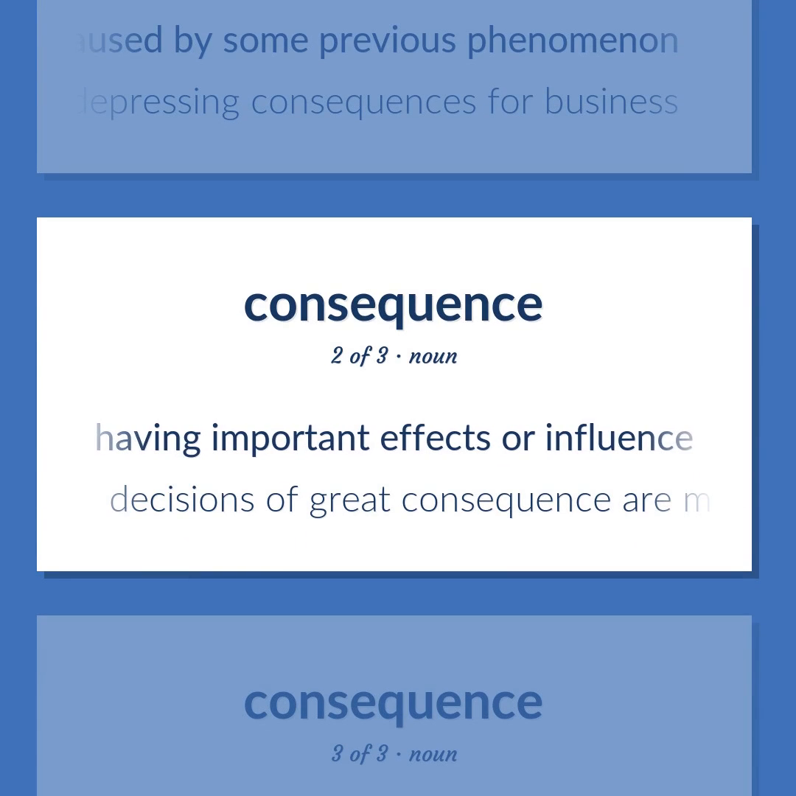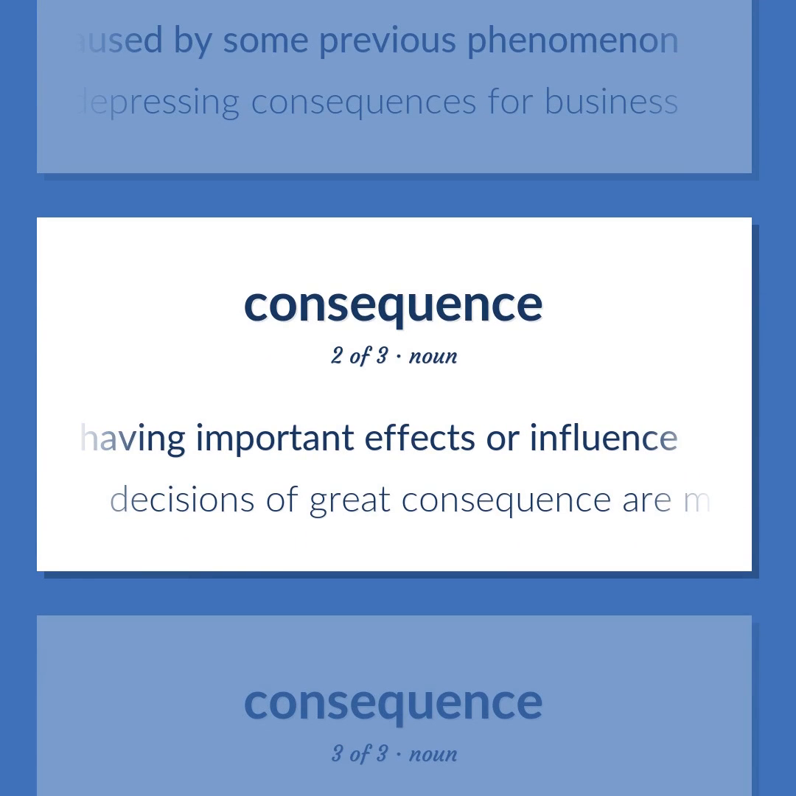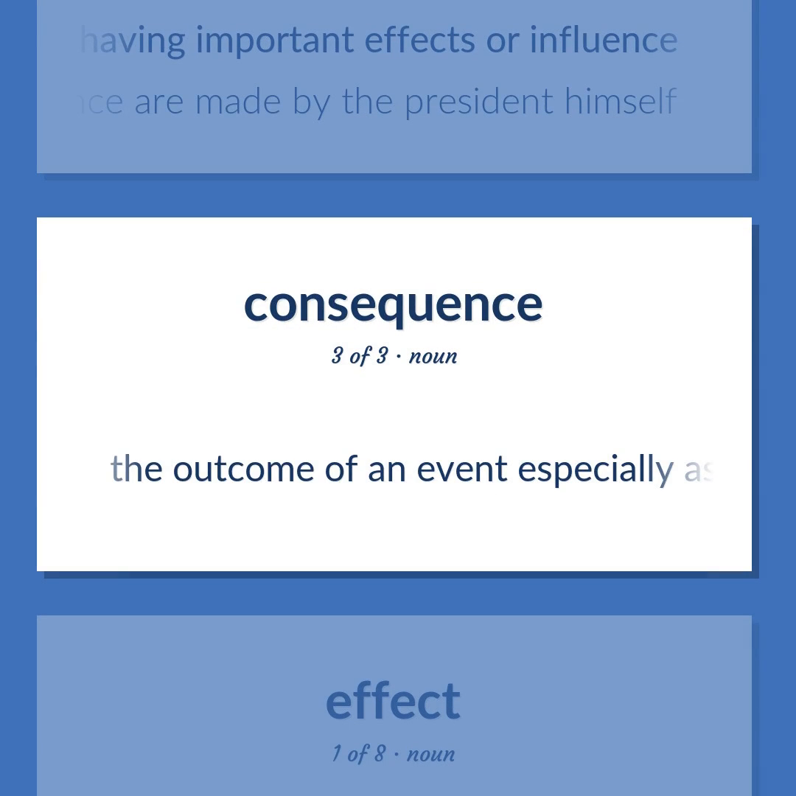Having important effects or influence. Decisions of great consequence are made by the president himself. The outcome of an event, especially as relative to an individual.